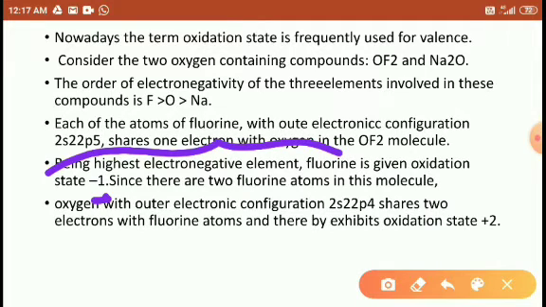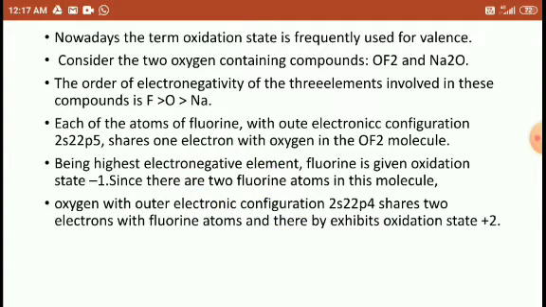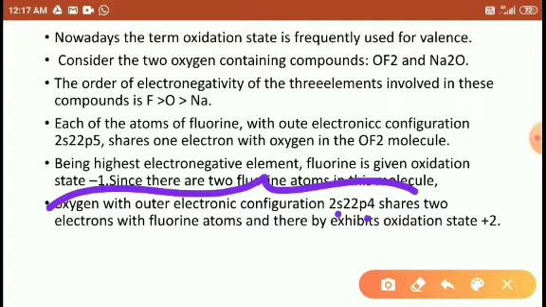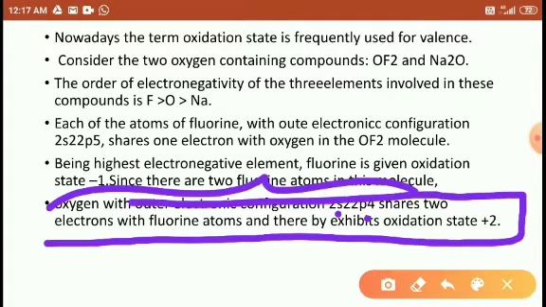There are two fluorine atoms in the molecule, like OF2. Two fluorine atoms are present in the OF2 molecule. Oxygen electron configuration is 2s2 2p4. It shares only 2 electrons with 2 fluorine and exhibits the +2 oxidation state.